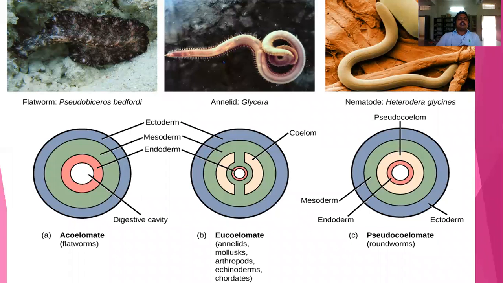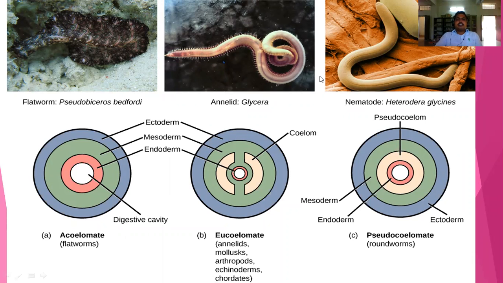That is called acoelomate. Flatworms are dorsoventrally flattened organisms, and there is no space inside the body. That's why acoelomates do not have a coelom, that is the absence of coelom.